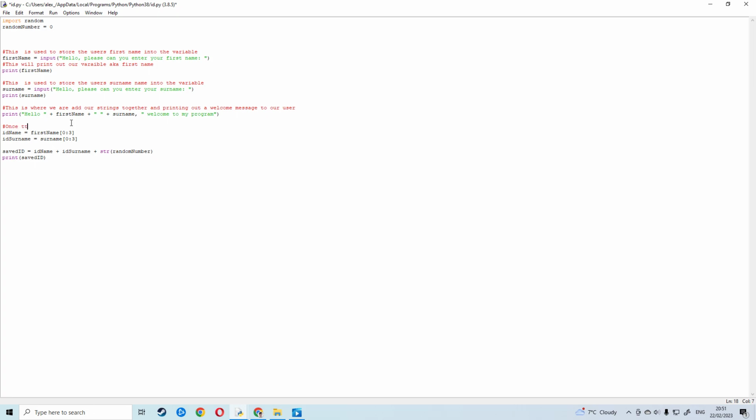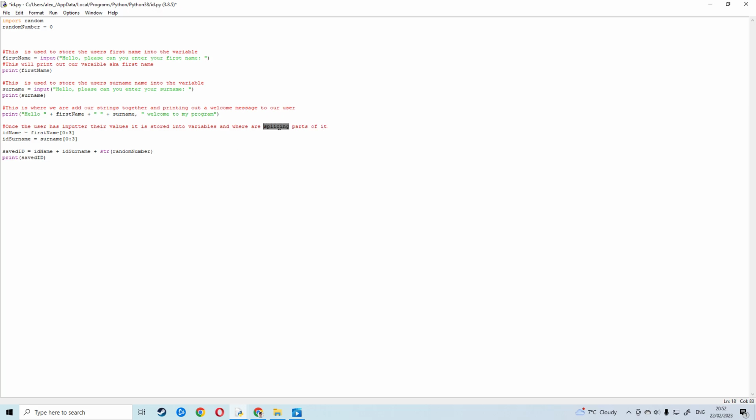is once the user has inputted their values, it is stored into variables, and we are splicing parts of it.